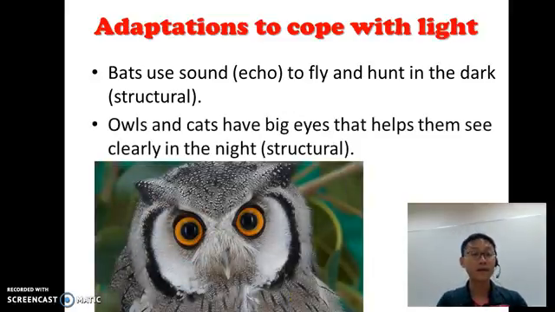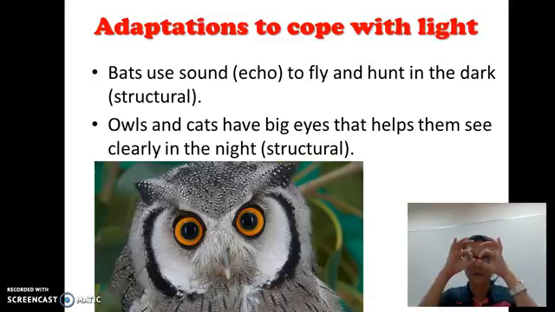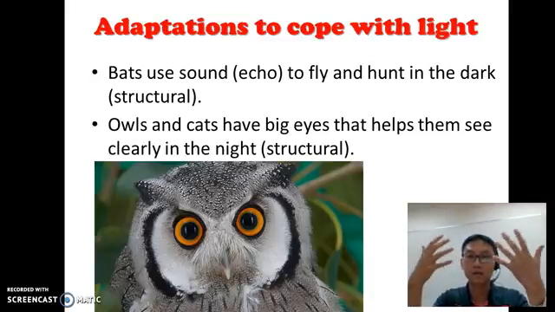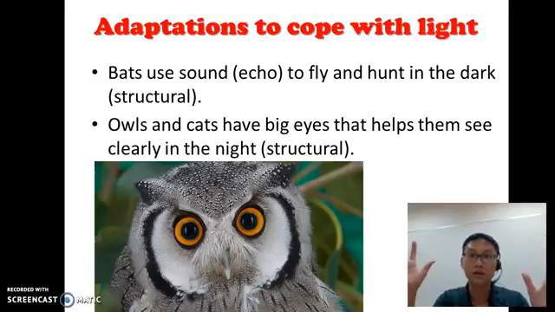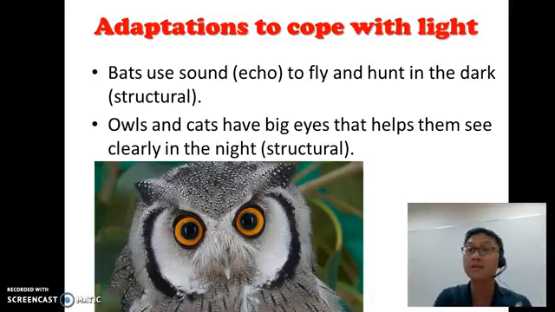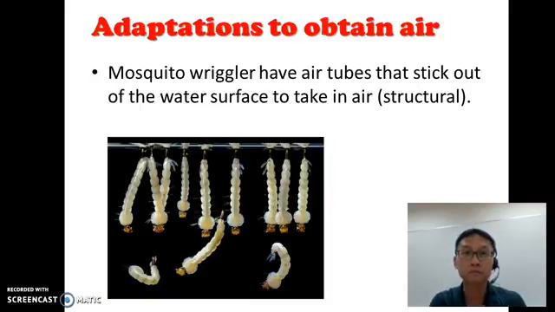Now, owls and cats have very big eyes. And that helps them to see clearly, because the big eyes allow them to take in whatever light is still in the environment. Because at night, you have some light but not so much. So their big eyes help them to see very clearly at night. That's why owls hunt at night as well. Okay, so this is a structural adaptation.